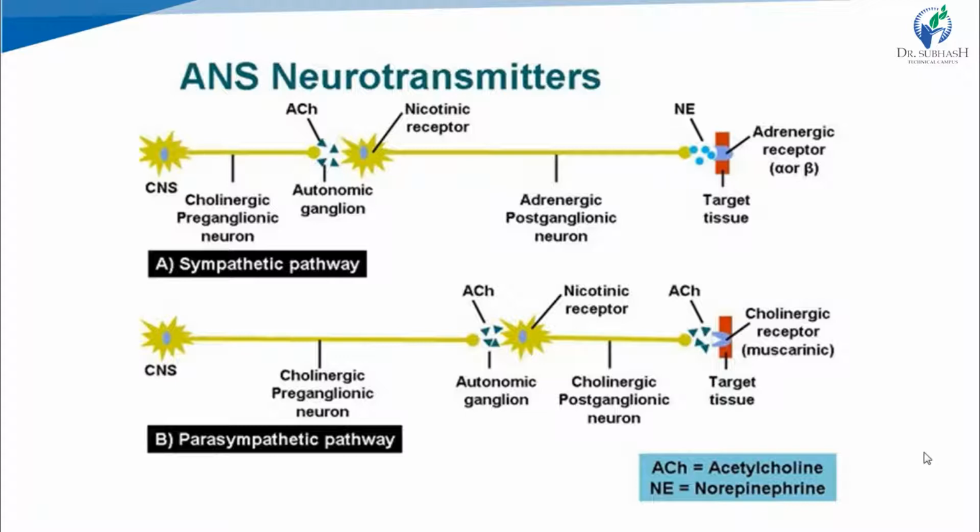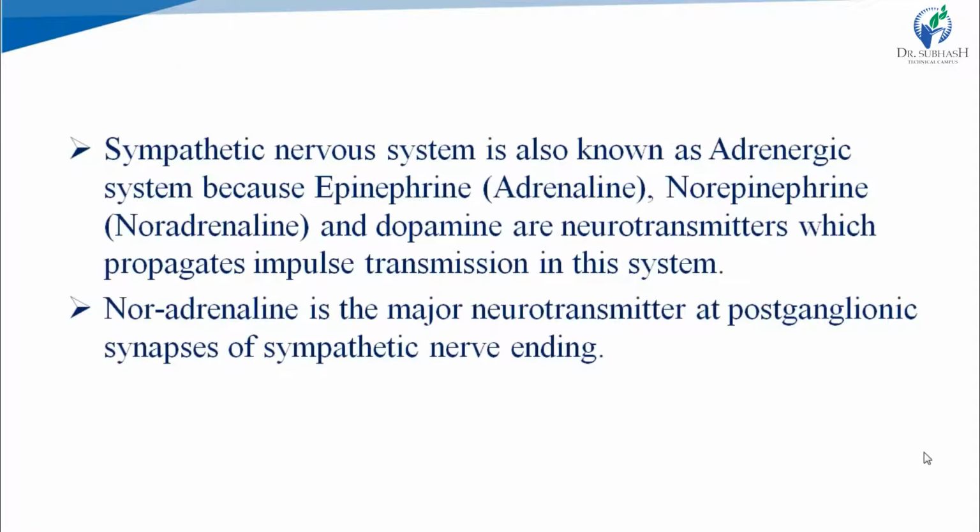The difference is only at the postganglionic site. In sympathetic system, it is noradrenaline, also known as norepinephrine, while in parasympathetic system it is acetylcholine. And because of this reason, the sympathetic system is also known as adrenergic system.